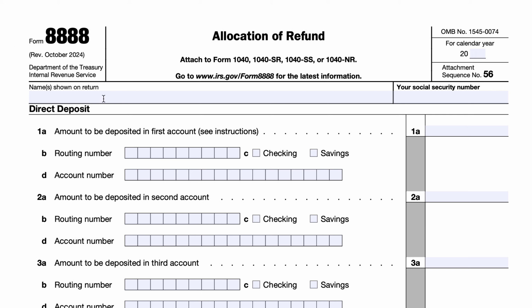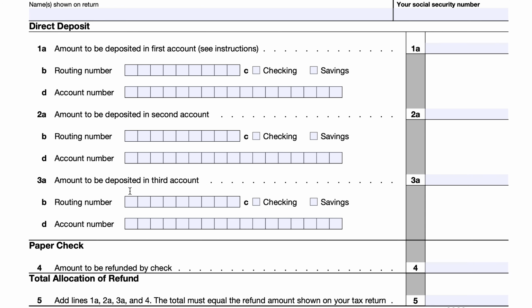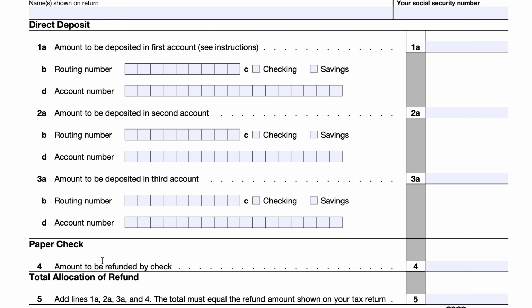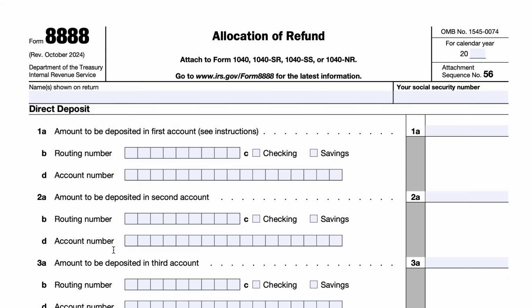So basically what we have is still a tax form that you can use if you want your refund to be allocated to up to 3 different electronic financial accounts, and then you can also have a paper check issued. So we're still going to go through this form. It still is practical. It just lacks that program to be able to purchase Treasury bonds directly from the government using your tax refund.